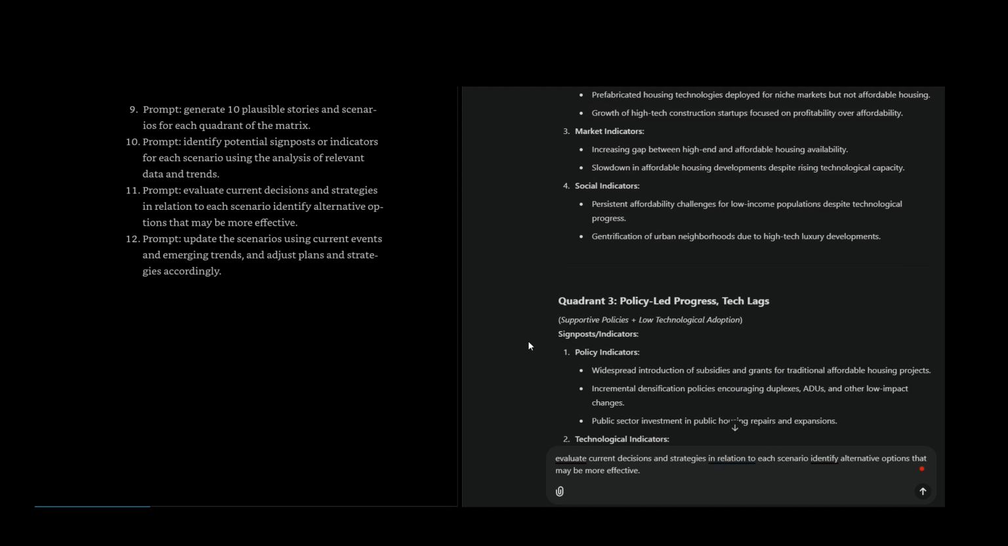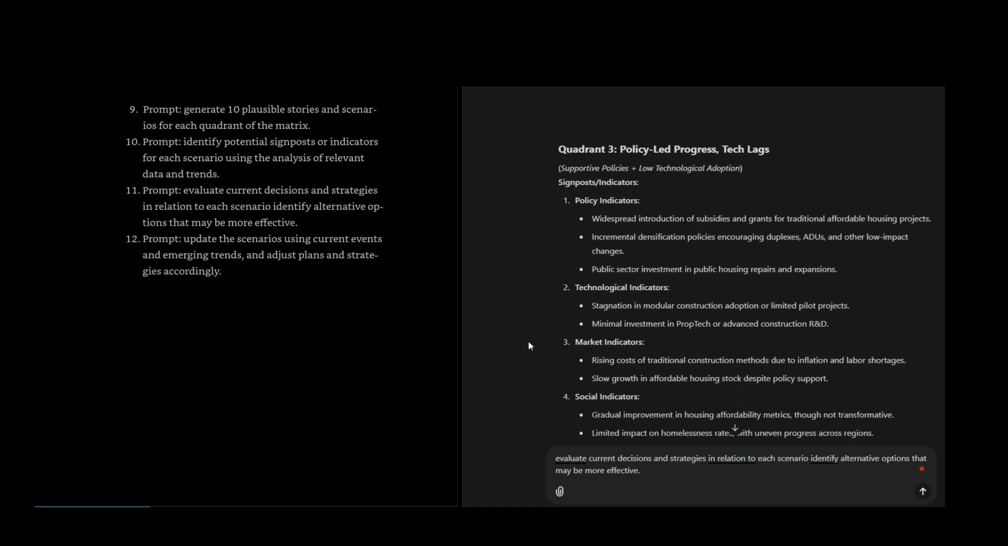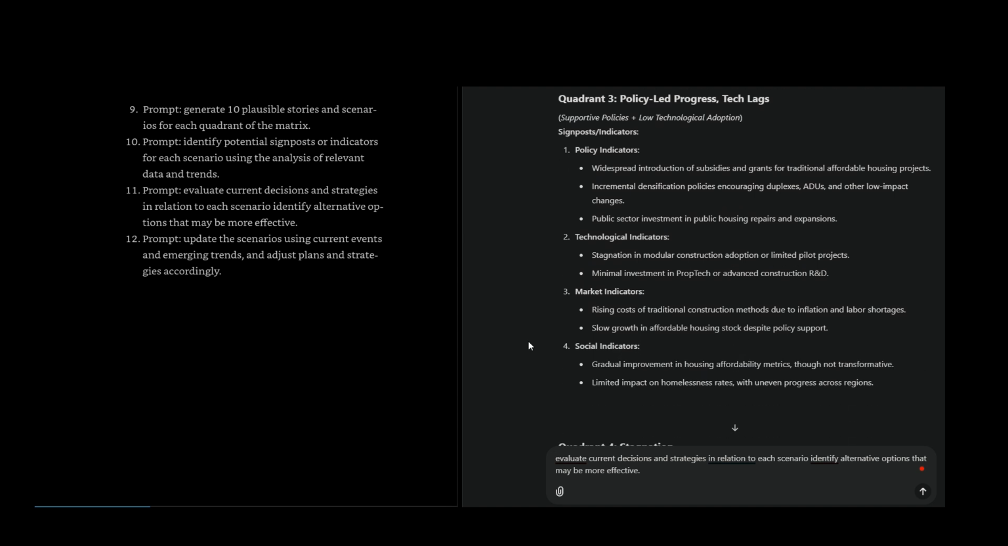Technological indicators: stagnation in modular construction adoption or limited pilot projects. Minimal investment in proptech or advanced construction R&D. Market indicators.